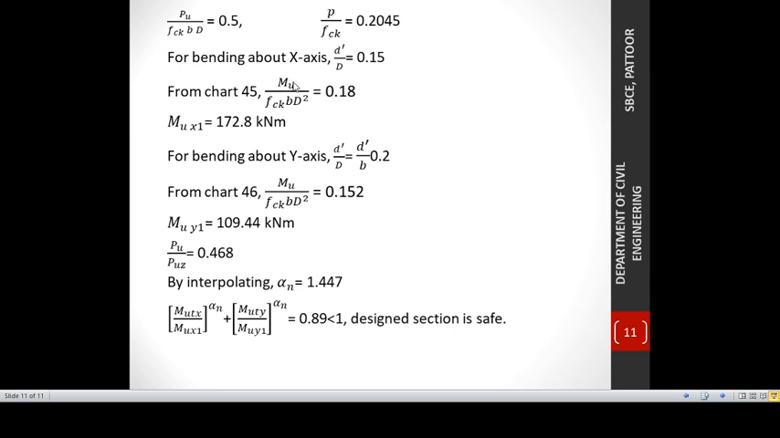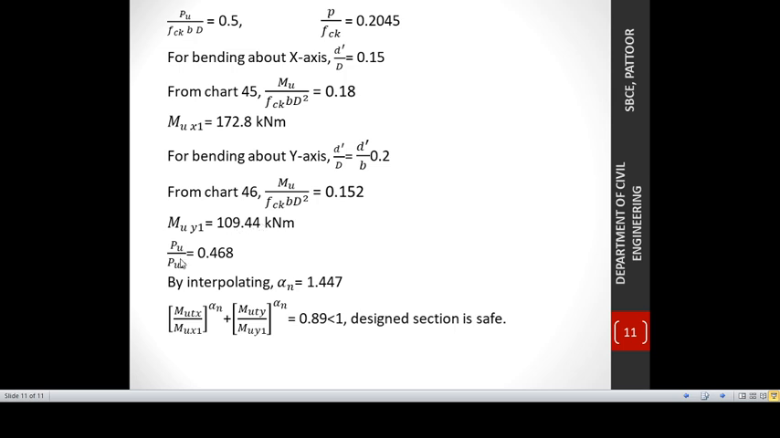From that, I can calculate MU, which is obtained as 172.8, which is the maximum capacity of the column in x direction. Okay, so MUX1 is equal to 172.8 kilonewton meter. Similarly, I have calculated MUY1 also. So MUY1 is obtained as 109.44. If I am considering bending about x-axis alone, 172.8 is the maximum capacity of the column to take up a moment. And if I am considering the bending about y-axis alone, it can take up only a moment of 109.44 maximum. This is the maximum capacity.